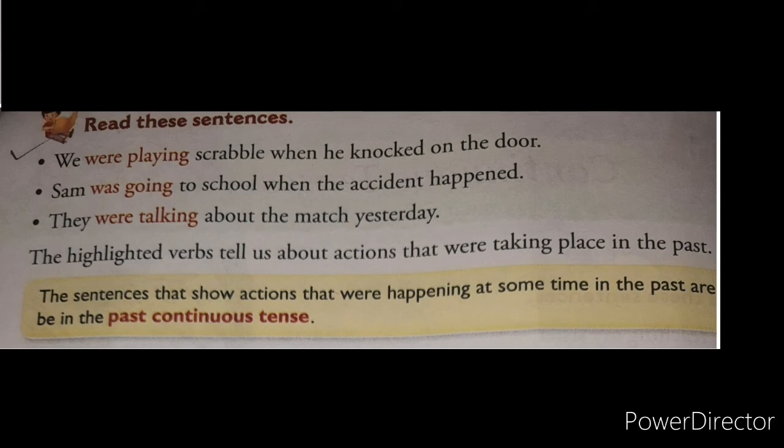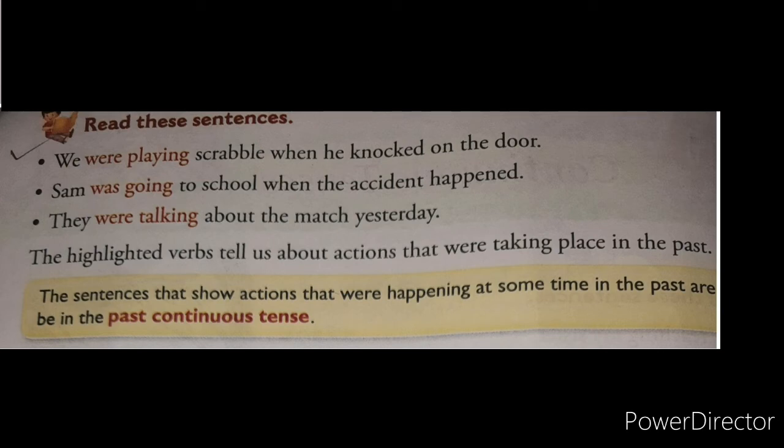Next sentence, they were talking. They is a plural pronoun, so what came? They were talking. Now were talking indicates it is in past continuous tense. If continuous comes, for the main verb what comes? Ing. So playing, going, talking, for these main verbs what comes? Ing. And the correct helping word is written before the main verb.